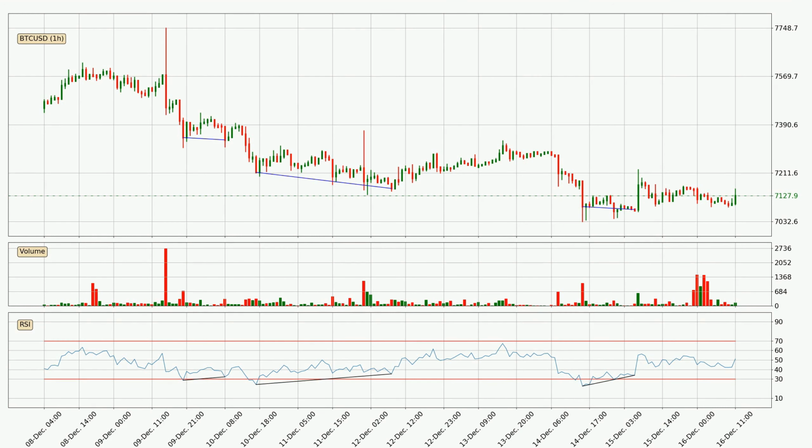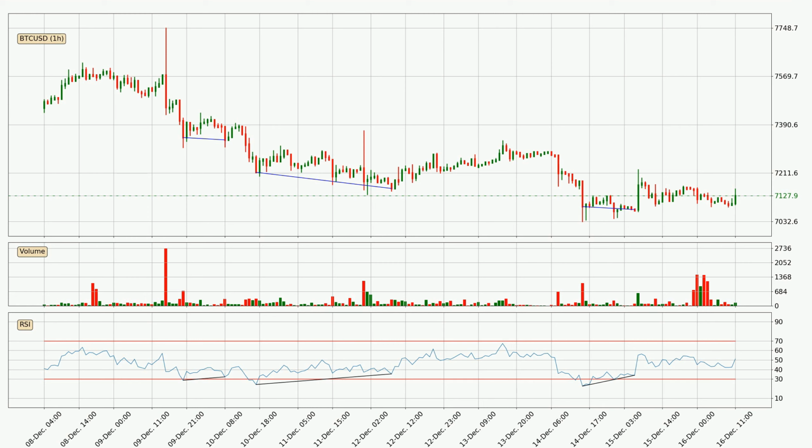Moving to the divergences, bearish, or negative divergence, and bullish, or positive divergence, are the two types of divergences. When the price is making a higher high, while at the same time the indicator is making a lower high, it's called a bearish divergence. This is an indicator that the buyers are exhausted and that you can expect a change in the trend. The same logic applies to the bullish divergence, where the price makes a lower low, but the indicator is making a higher low, signifying that the sellers are exhausted.